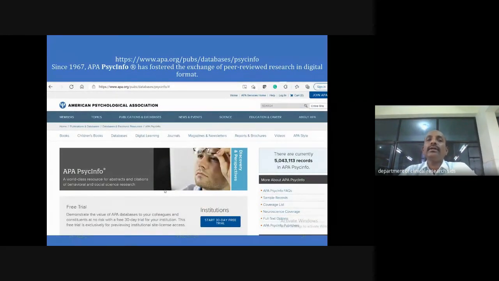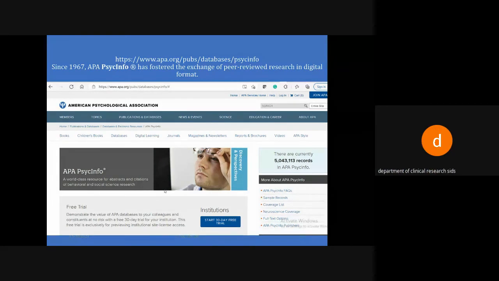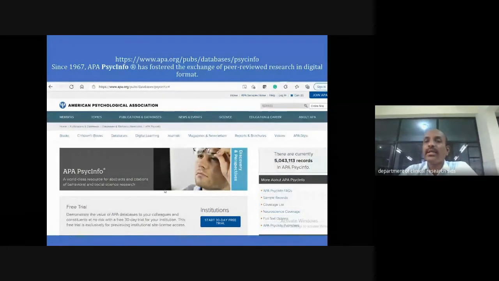Then coming to APA, this is a psychological database. The American Psychological Association has started a database. In this American Psychological Association database, you have records from 1967, which is peer-reviewed research in digital format. Currently, as of now, we have more than 50 lakh records in APA PsycInfo, which is basically a database constituting psychology. And you have children's and magazines and newsletters related to the psychology association, and you have education and career information about the APA database.